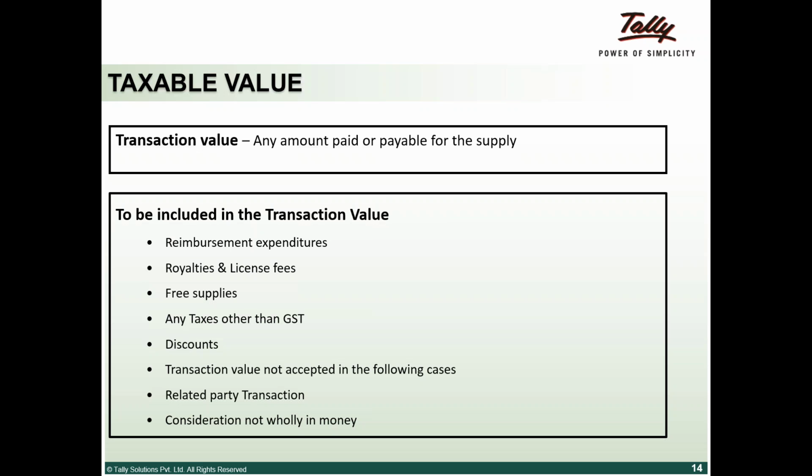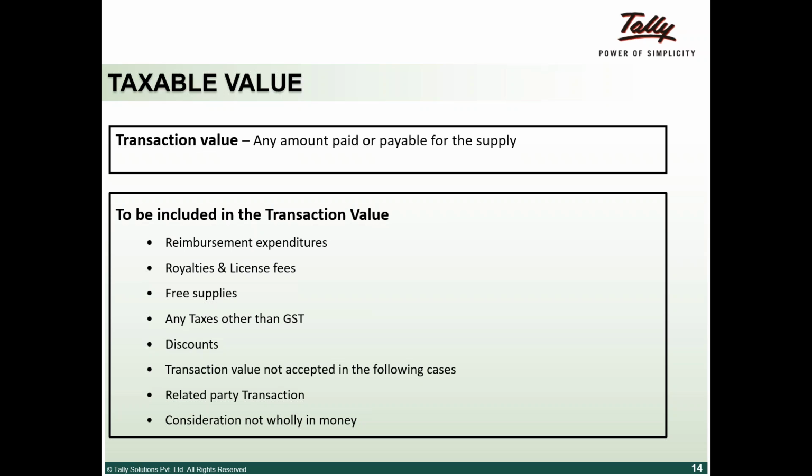This could be what you may want to call a reimbursement. Earlier, we had this whole confusion around where reimbursement would fall, and whether I need to charge tax on it or not. Now they have clearly defined that you may call it reimbursement, royalty, or free supplies.